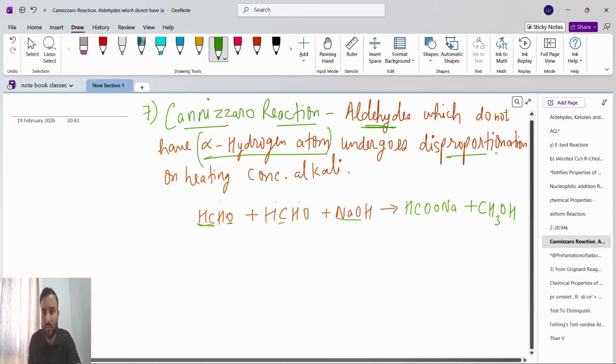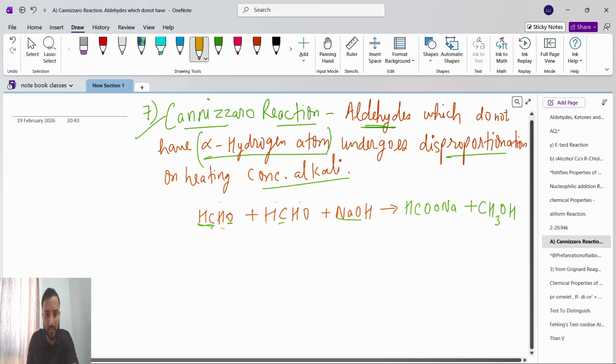It undergoes disproportionation on heating with concentrated alkali. This is the Cannizzaro reaction, the opposite of the aldol reaction. Here we take aldehydes which do not have alpha hydrogen. If they have alpha hydrogen, it will become aldol condensation. So the opposite of aldol condensation means they do not have an alpha hydrogen atom.